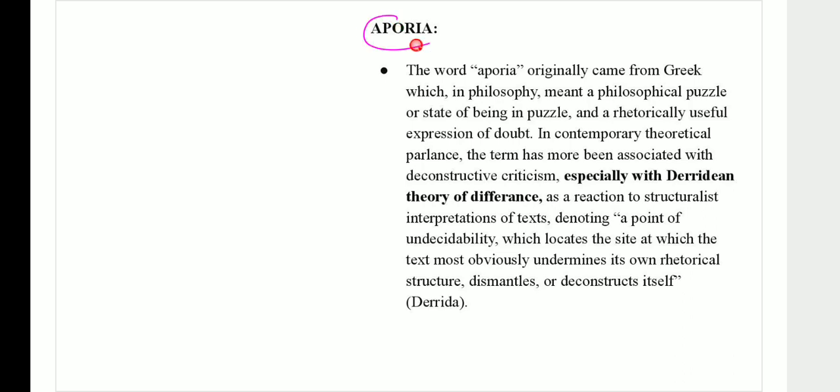And what is aporia? When you're looking at aporia, what is it that we are largely looking at? Aporia is important. Why is it important? Because this is actually the moment of undecidability that we're able to look at. All of these terms, undecidability, aporia, erasure, trace, are terms that are associated with deconstruction. These are all terms that we are able to resonate with when we are talking about post-structuralism altogether, difference altogether. Please remember that. Let's just take it one by one.